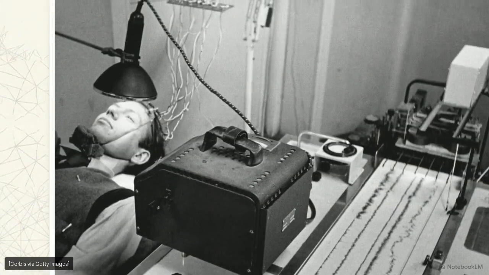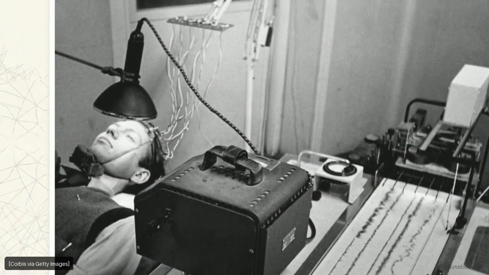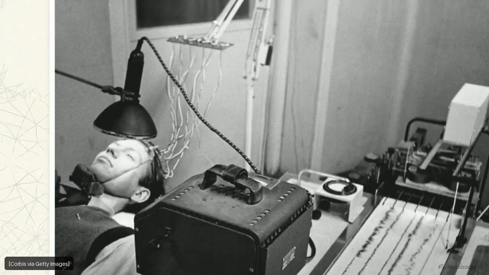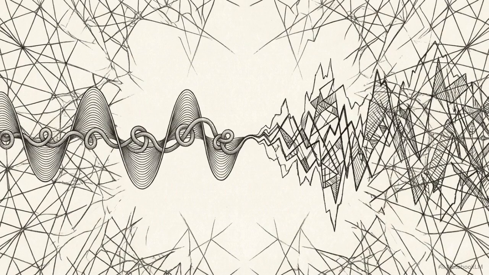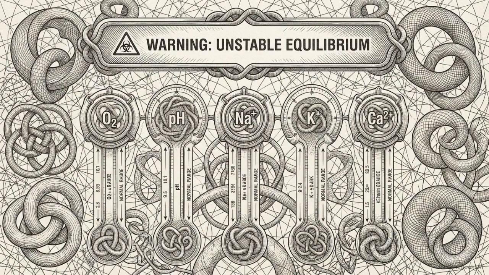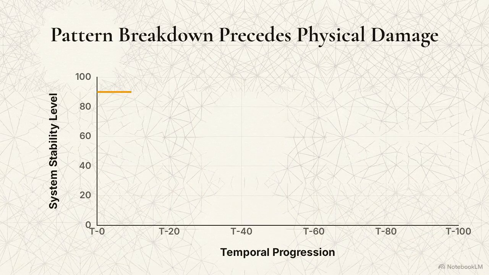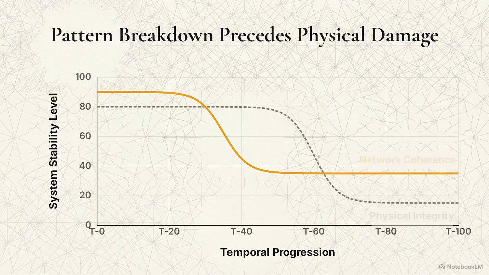First, we can hunt for this preliminary frustration by analyzing EEG data. We are looking for the exact moment the system's oscillations begin to lose their global coherence. RAF predicts that this drop in coherence serves as an early indicator of system stress. The network stops fitting together correctly, creating a measurable irregularity that precedes localized physical damage.